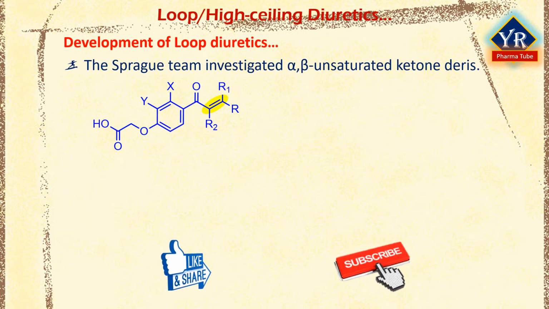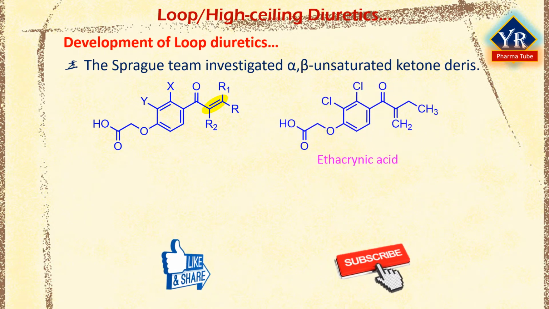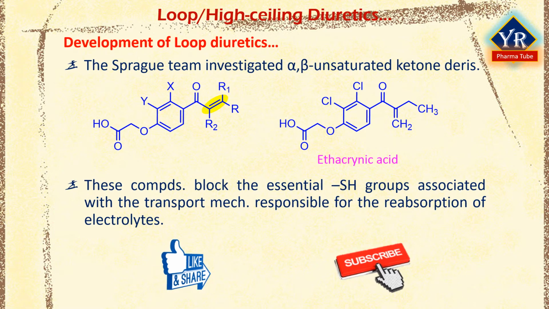The most effective compound in this series proved to be ethacrenic acid. Though the series was designed considering that the compounds will block the postulated essential sulfhydryl groups associated with the transport mechanism possible for the reabsorption of electrolytes in the kidney tubules, that does not appear to be a prerequisite for a drug like ethacrenic acid to act.